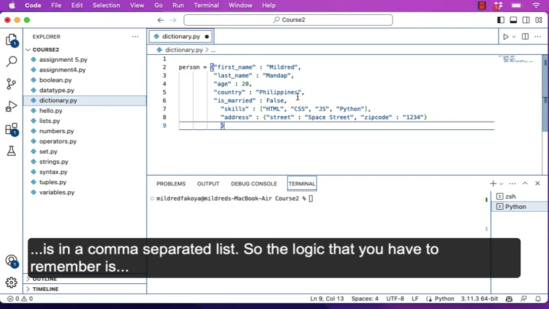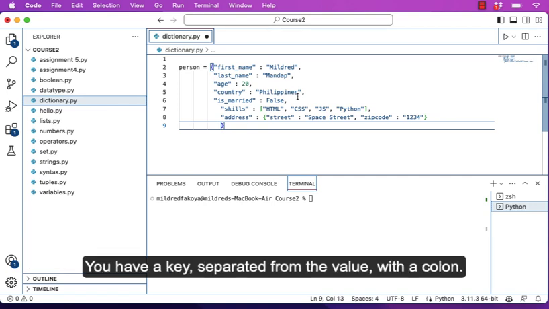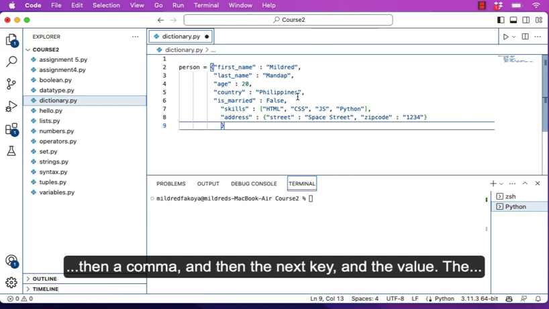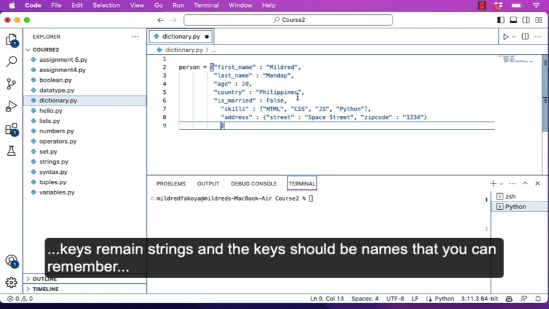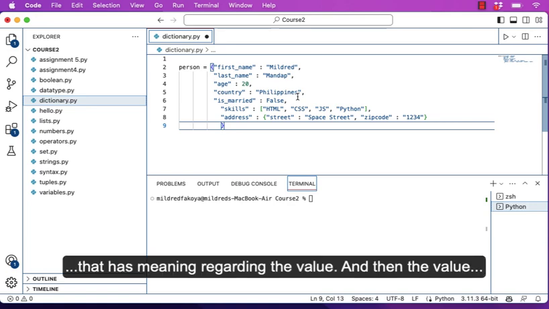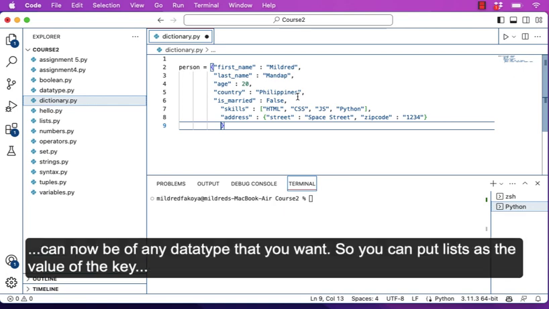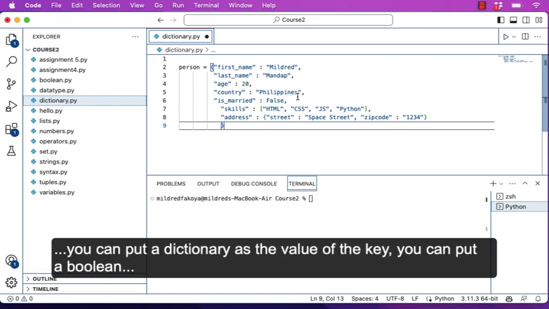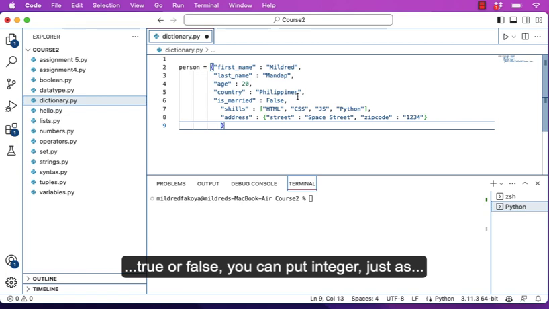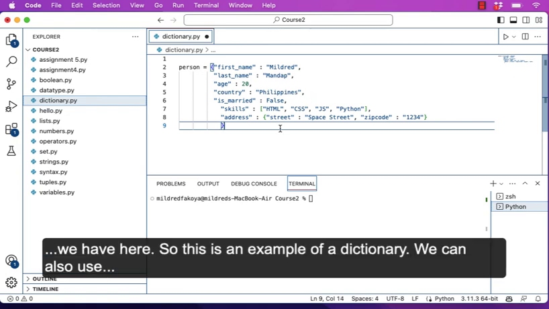So the logic that you have to remember is you have a key separated from the value with a colon, then a comma, then the next key and the value. The keys remain strings, and the keys should be names that you can remember that have meaning regarding the value. And then the value can be of any data type you want. So you can put a list as the value of a key, you can put a dictionary as the value of a key, you can put a boolean true or false, you can put an integer just as we have here. So this is an example of a dictionary.